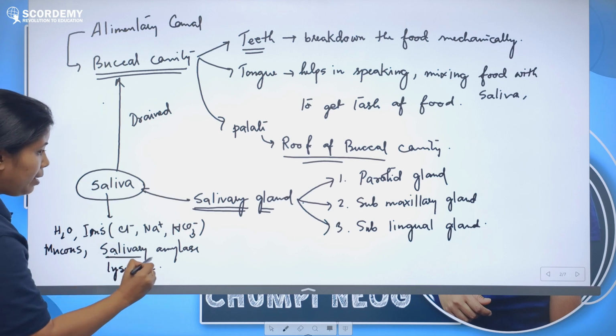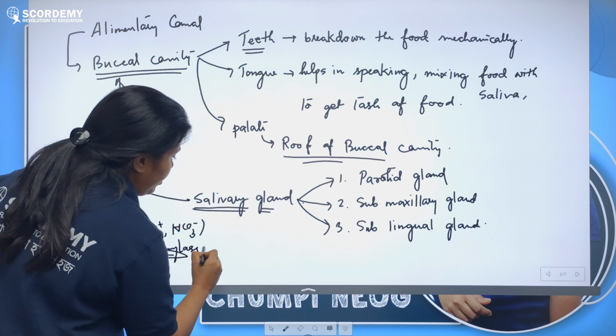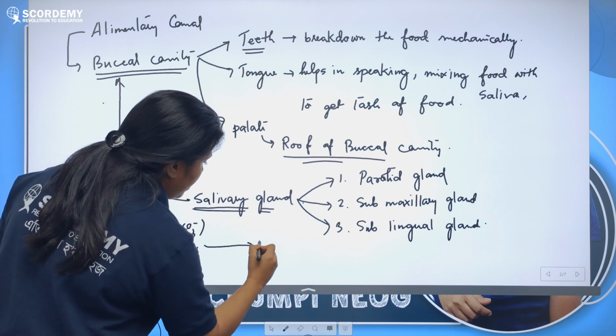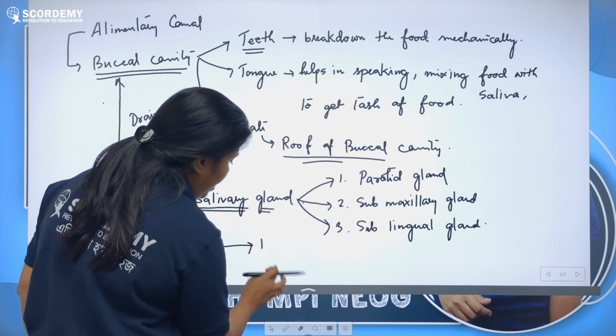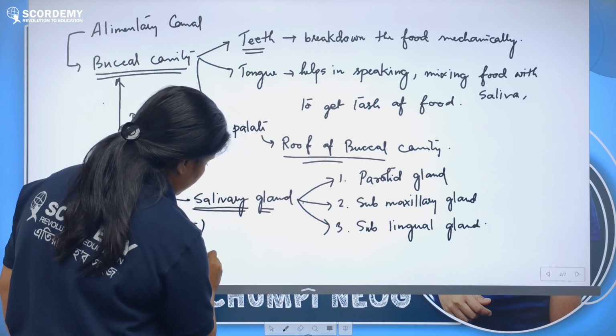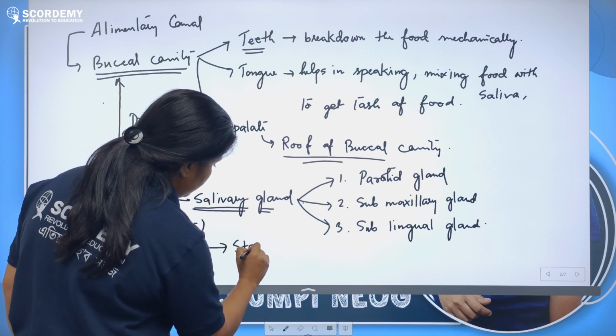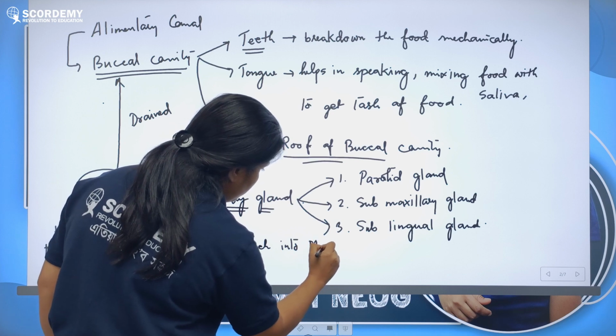Now what does salivary amylase do? Salivary amylase will convert starch into maltose.